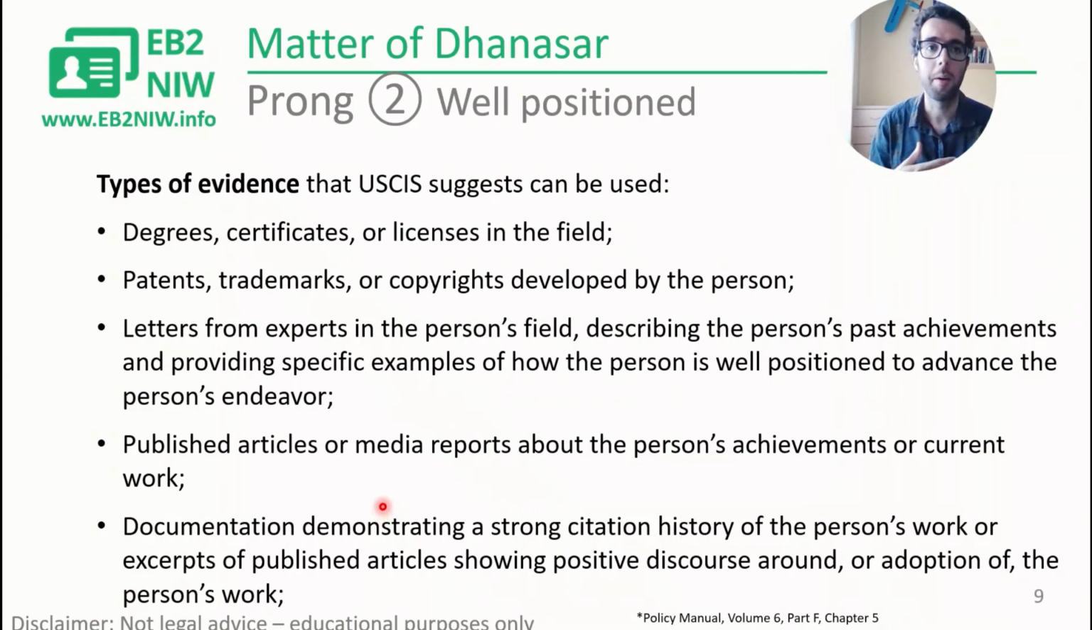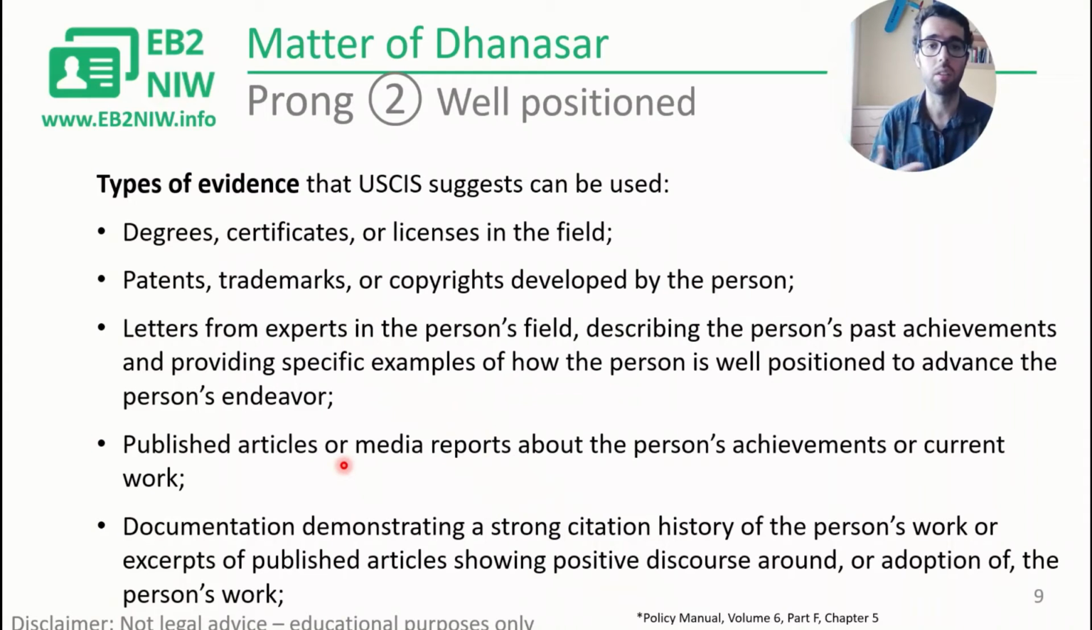USCIS provides ideas on how to do this, how to prove you're well positioned. Any degrees, licenses, certificates, patents, copyrights, letters from experts. And I have a video on letters of recommendation and how they can be used and how to structure those letters. I leave a link here in the corner and also in the description below. You can use those letters to show you're well positioned.